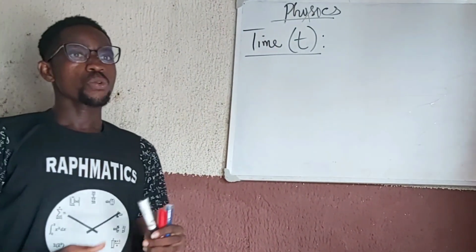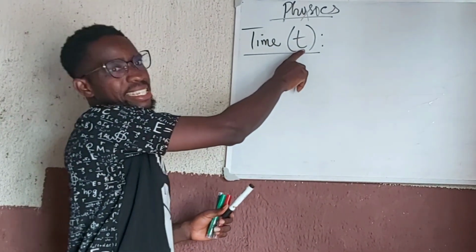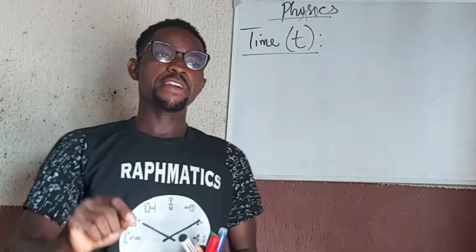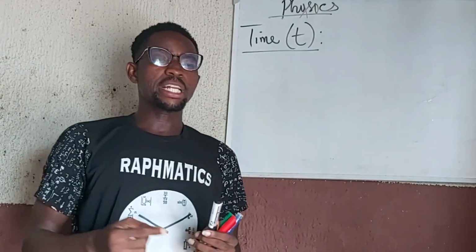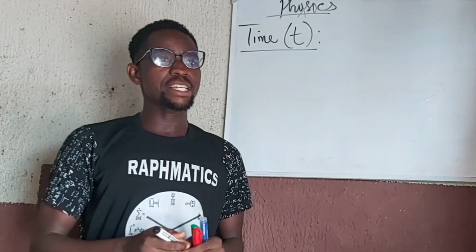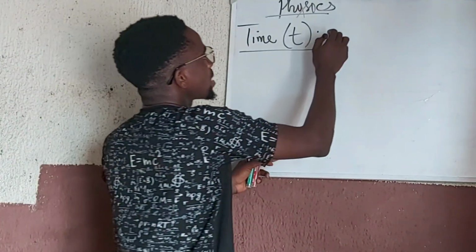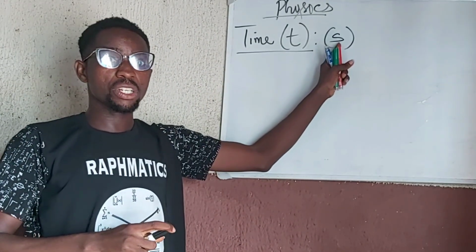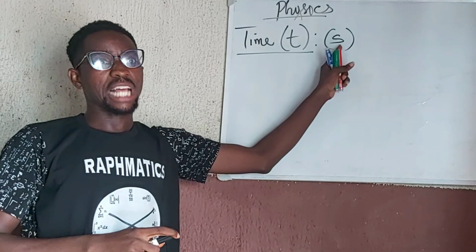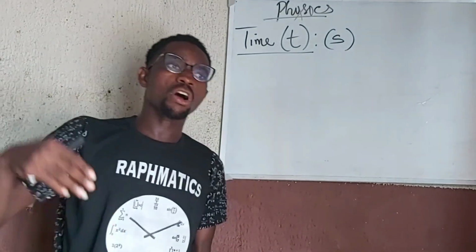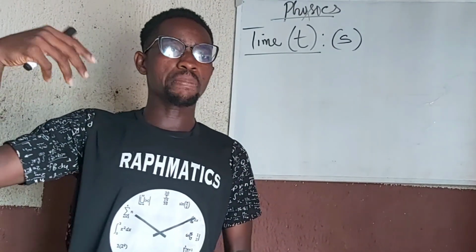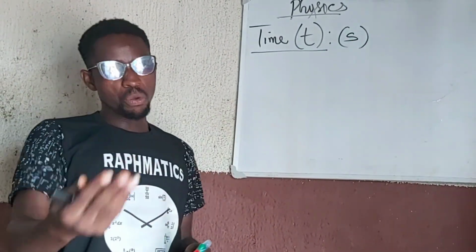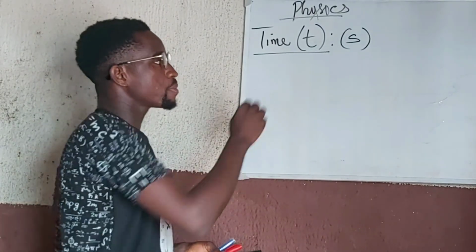And in physics, we always use small letter t to represent time. Now, there are various units of time, but the SI unit, the basic unit we accept for time, is the second, which we represent with letter s. So time is measured in seconds. When you have time given in other units, it is obligatory for you to convert the time to seconds. In most cases, you will need to do that so that you will be able to solve.